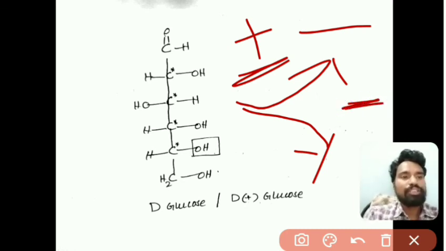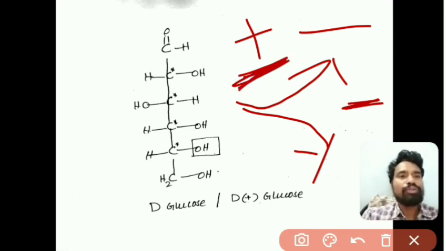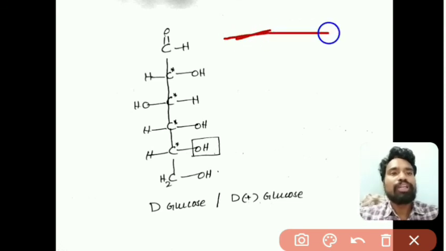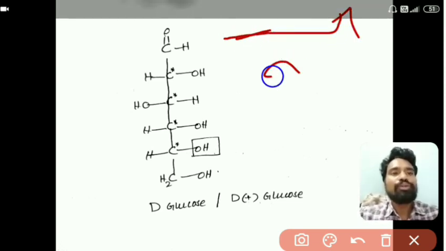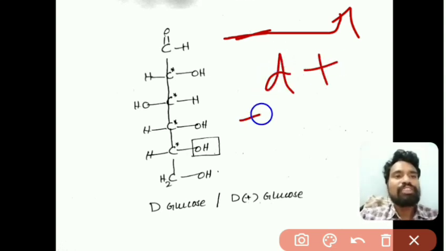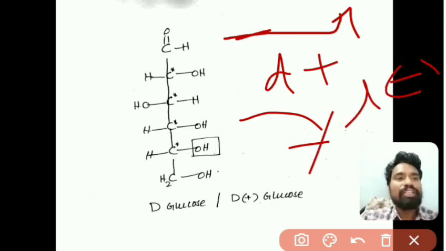So the optical rotation is taken as a negative value for left rotation, and as a positive value when it rotates plane polarized light towards the right side, right? A molecule that rotates plane polarized light towards the right is called dextrorotatory or a plus compound. If it rotates left, that is levorotatory, a minus compound.